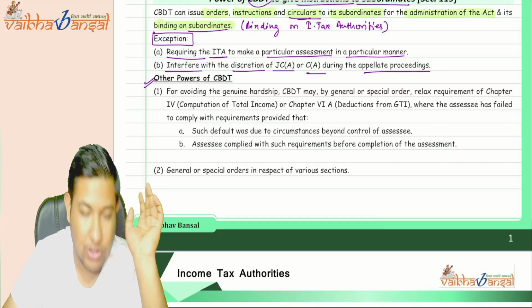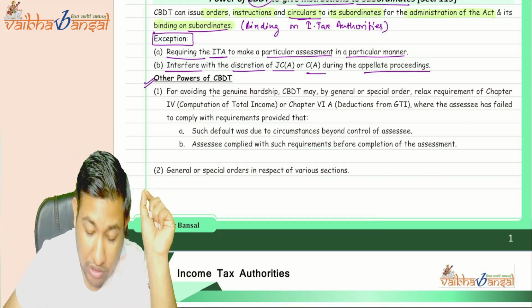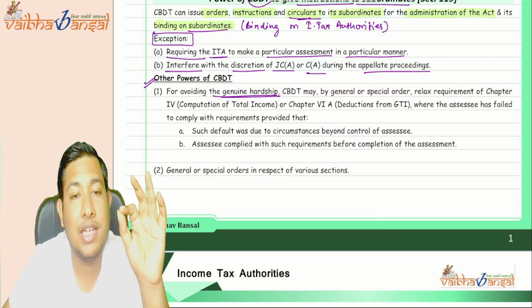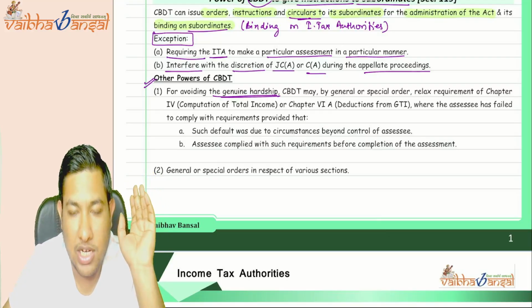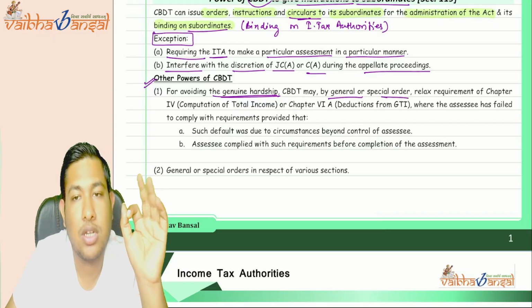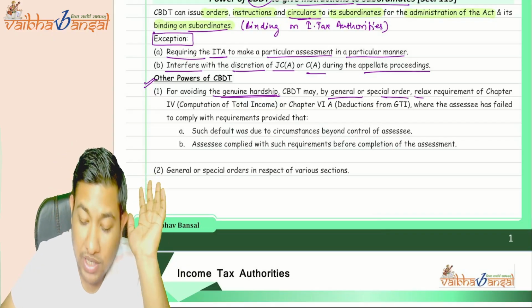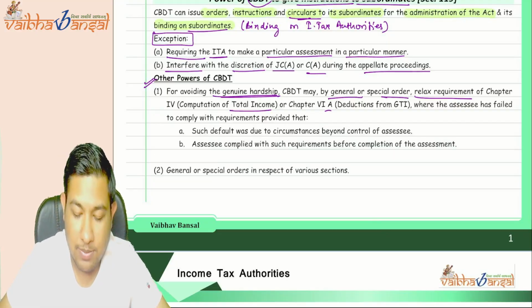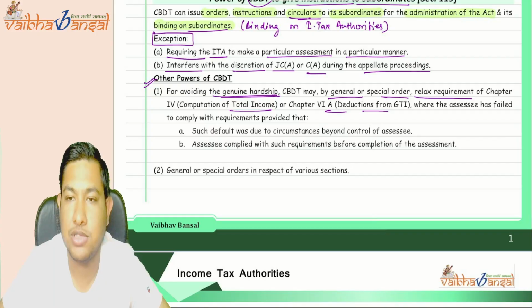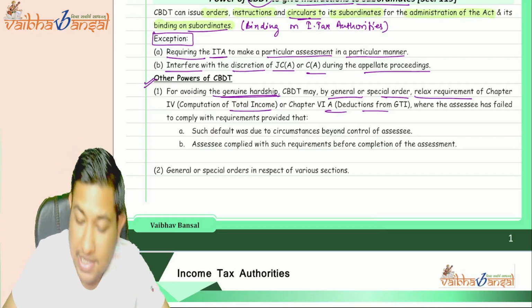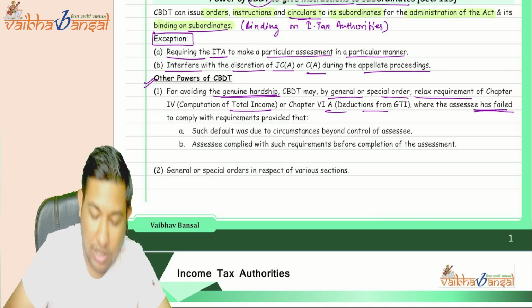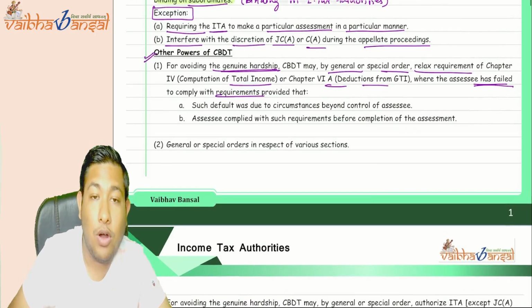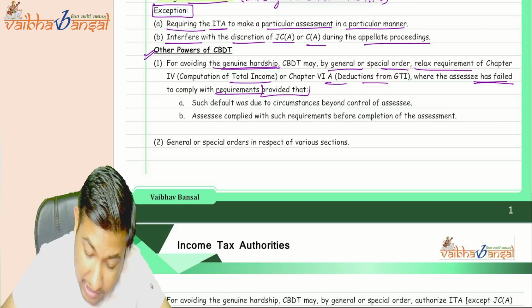Now, the other powers of the CBDT: for the removal of genuine hardship, for avoiding genuine hardship, the CBDT may issue a general or special order to relax the requirement of Chapter 4, that is the computation of total income, or Chapter 6, that is deduction from GTI, where the assessee has failed to comply with the requirement. But see, there are conditions attached to it.